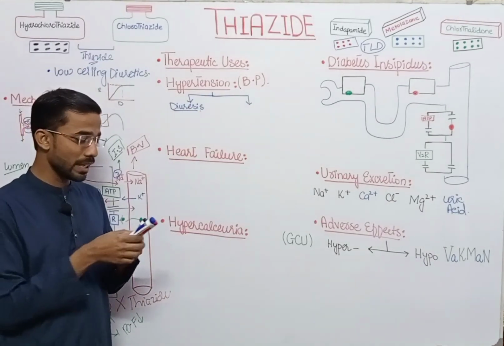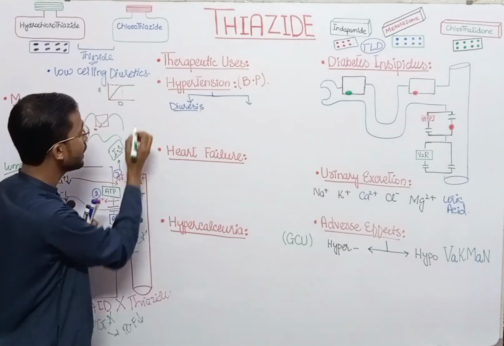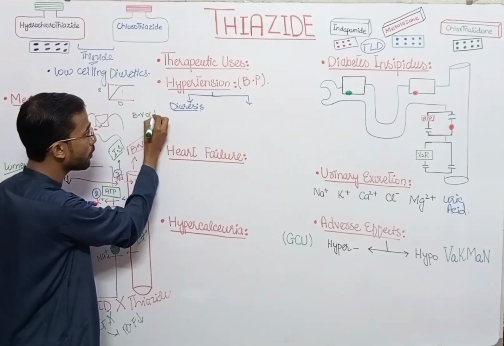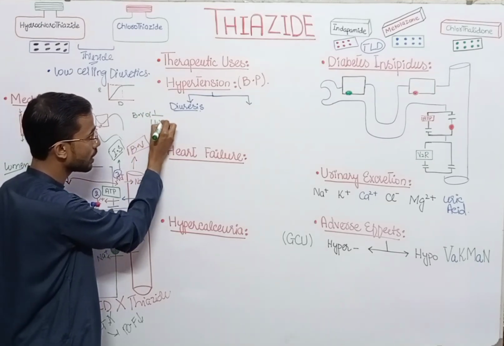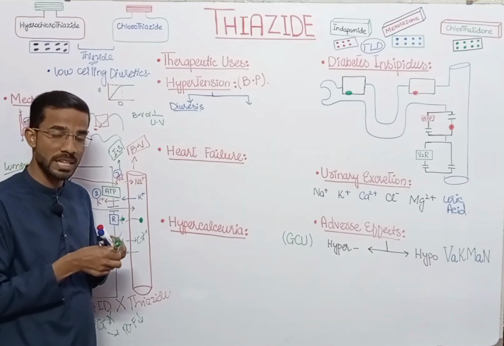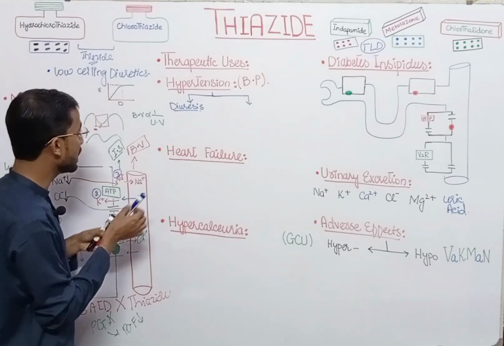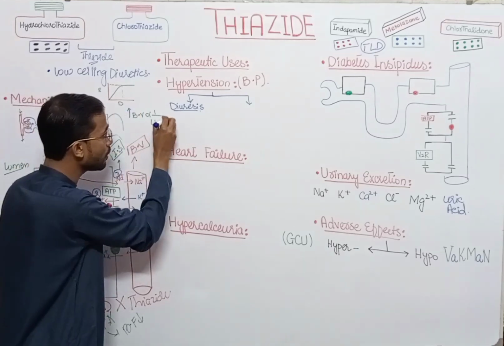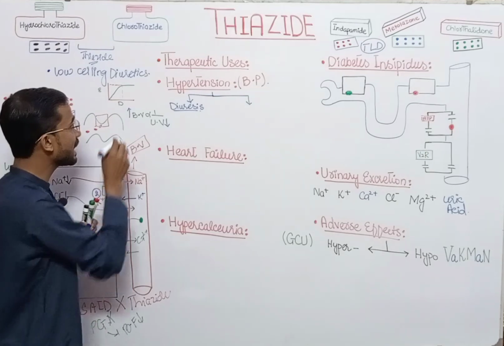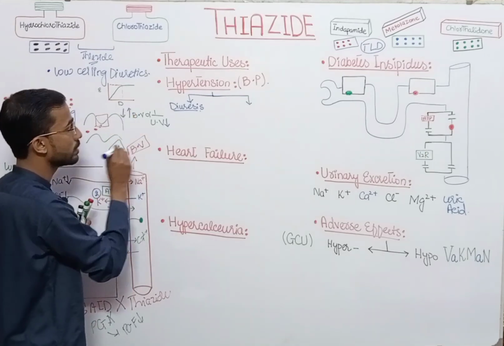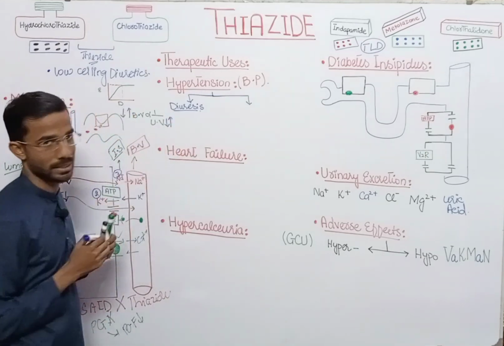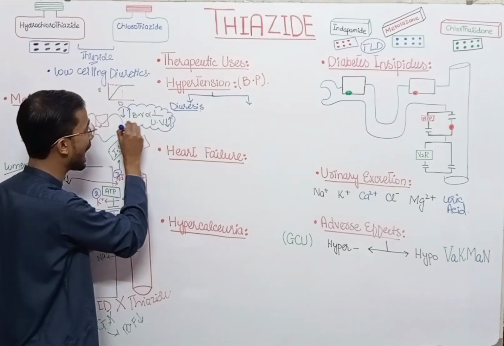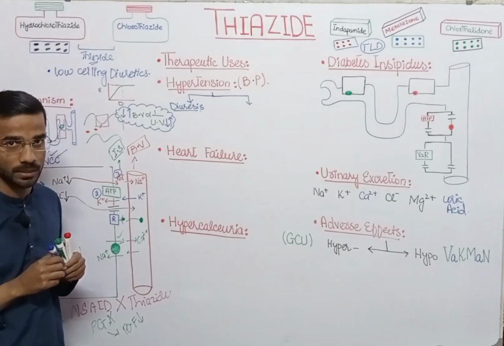So the important thing you have to remember is that the blood volume is inversely proportional to the urine volume. When the blood volume increases, the urine volume will decrease. But if the blood volume decreases, then what will we see? Then the urine volume increases. This is the basic process which you have to remember, and this will help you in understanding the different processes.